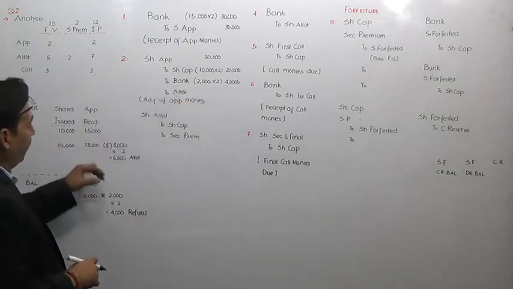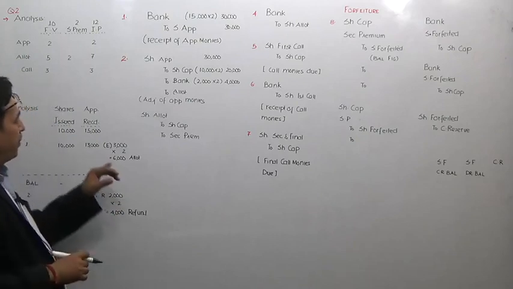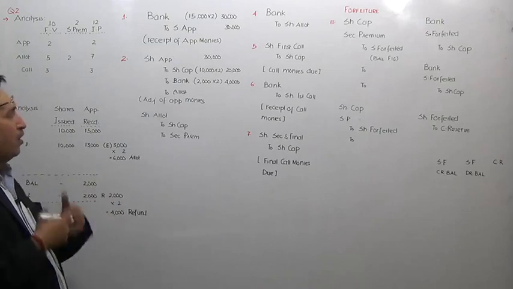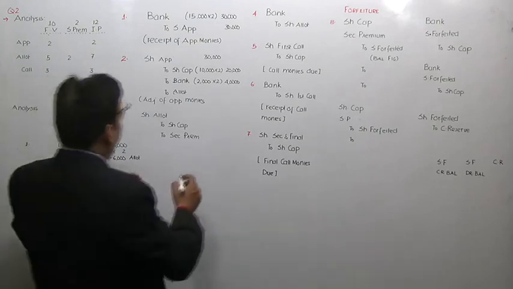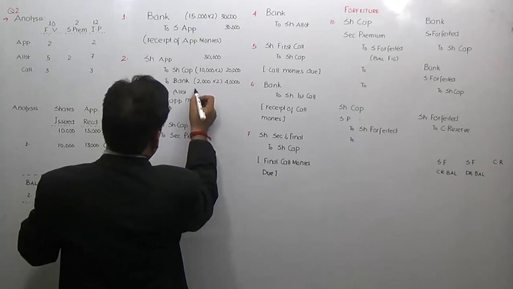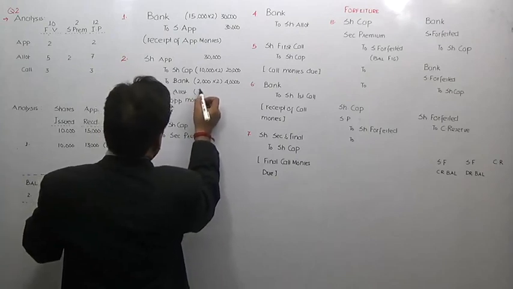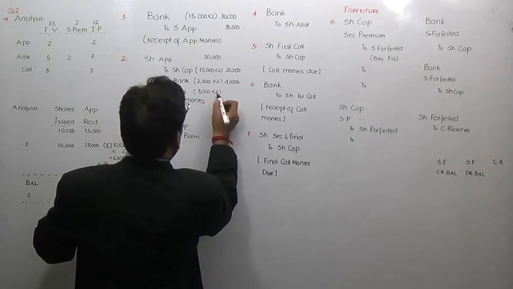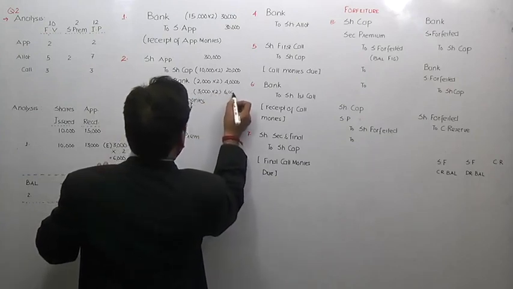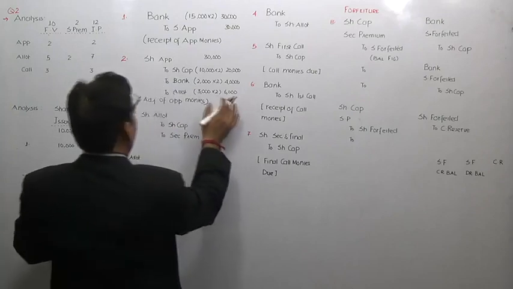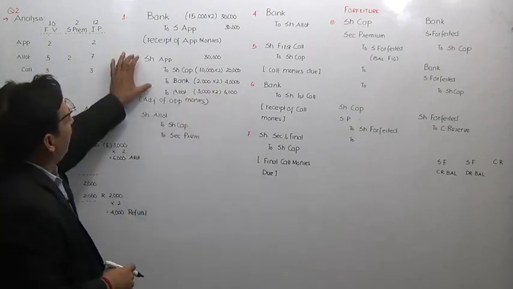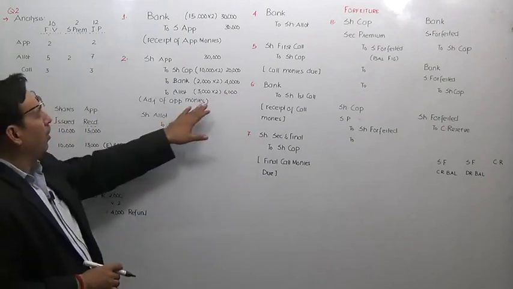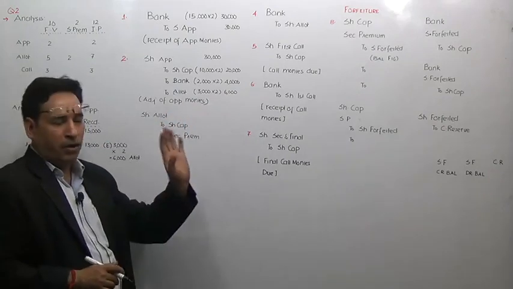10,000 shares were allotted among 13,000 shares. There will be some excess money. This excess money, as we know, we adjust against the future calls. So it will be adjusted against the allotment, as we did in the last session also. So 3,000 into 2, you will write 6,000. So that is how you can see that by the end of the second entry, your entire application money should get fully adjusted, fully, what we call, comprehensively closed out.